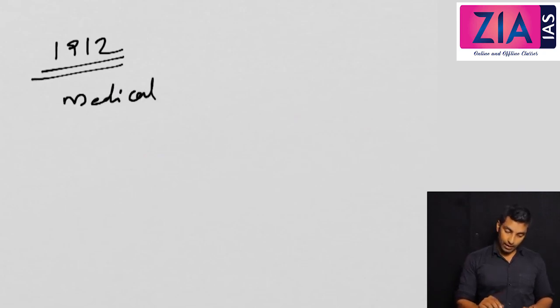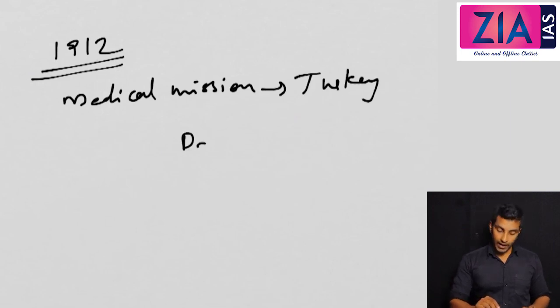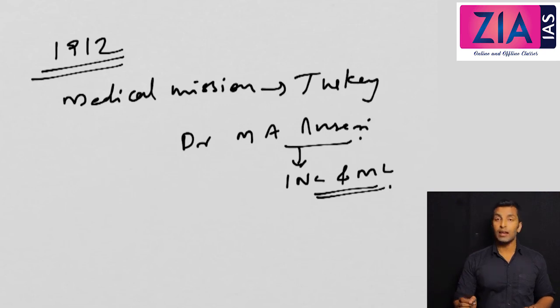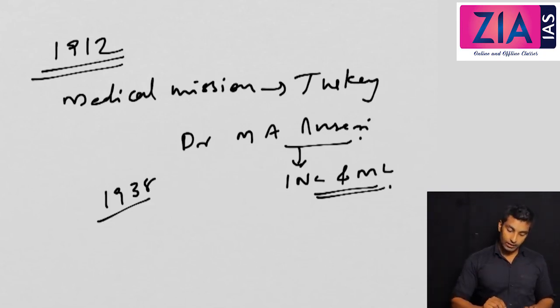Now, the next event I can discuss in 1912 was a medical mission sent to Turkey, led by Dr. M.A. Ansari, a very famous leader of both the Indian National Congress and Muslim League. I told you already, the same person can be a member of the Muslim League and Congress at the same time, because till 1938 in Congress there was a concept of dual membership.